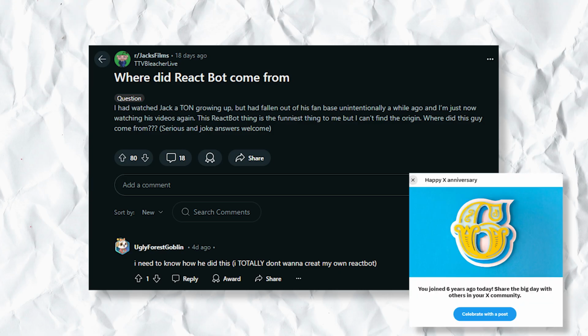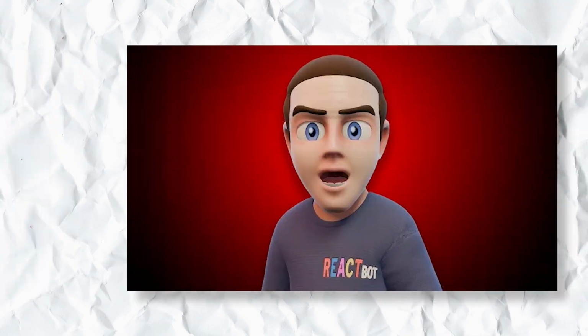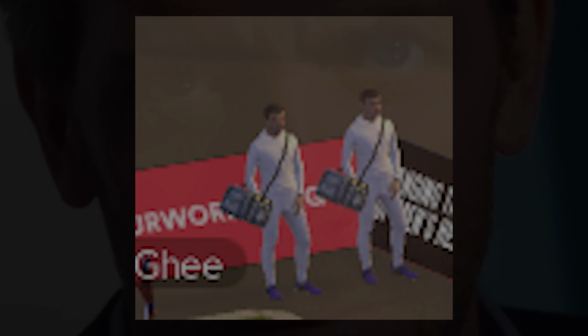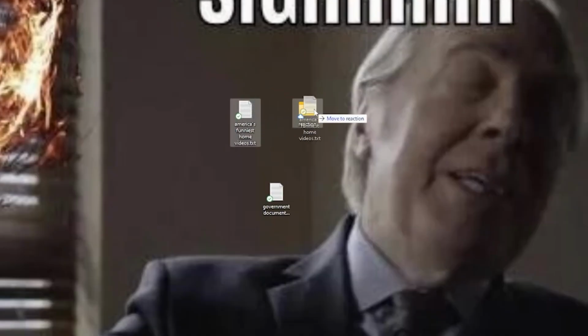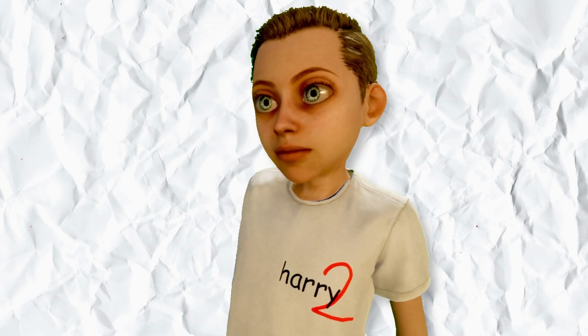So I saw this comment on Reddit the other day on a post about ReactBot, the little guy in the corner of some of Jacksfilms streams who, like many of us, says one of 700 pre-recorded phrases when activated. Anyway, this got me to thinking whether it would be possible to make something like that you could effectively just drag and drop audio lines into and it would say them, and then that dream was real.